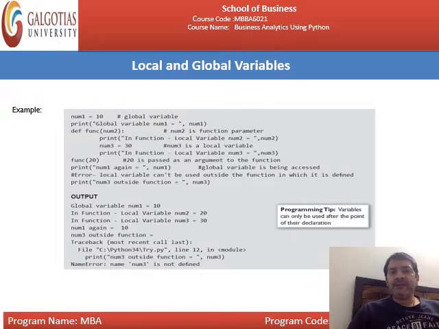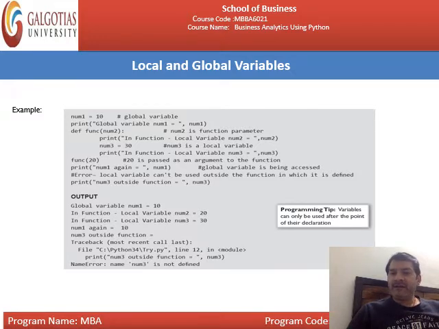This is the example of local and global variables. See over here, num1 equal to 10. We have not defined any function yet, so the syntax we have written, num1 equal to 10, means it is a global variable. After that, you simply write print global variable num1 equal to, comma, num1. After that you define the function.